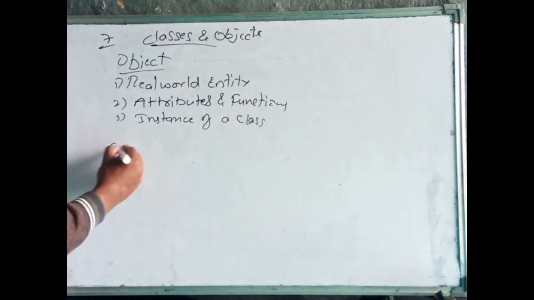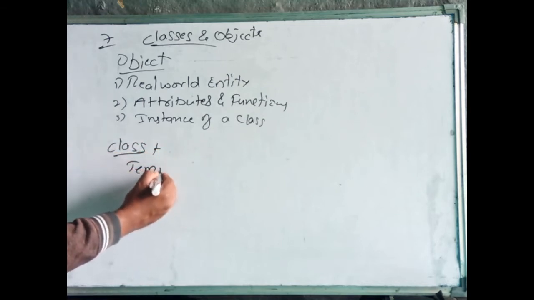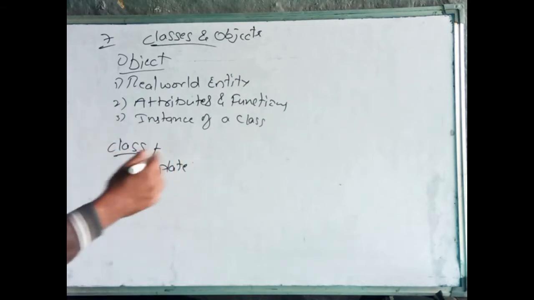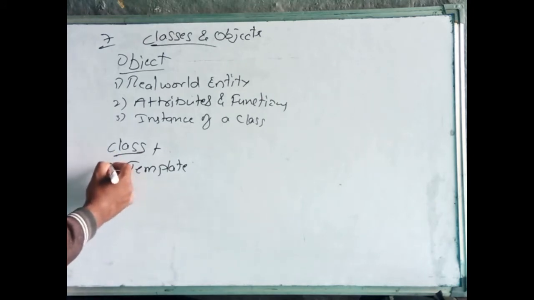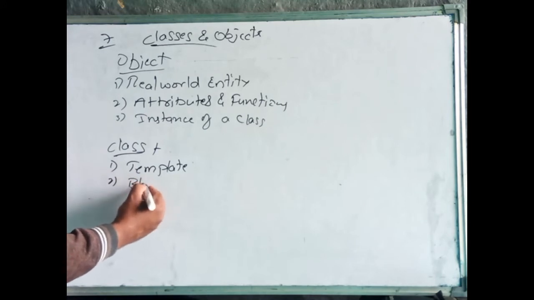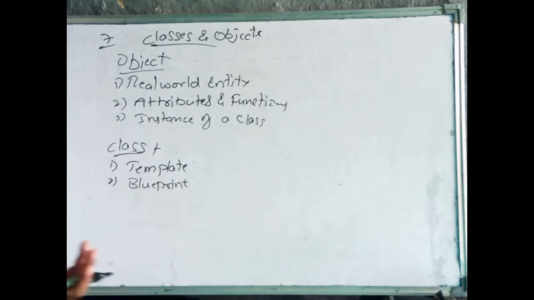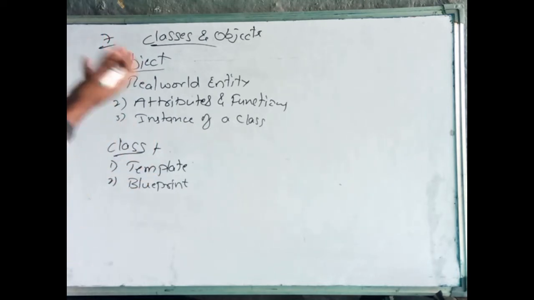A class is a template or a collection of objects. We also say it is the blueprint. Blueprint means, by using a blueprint we can build houses. Same thing here also. Class is the blueprint using which we are creating the object.